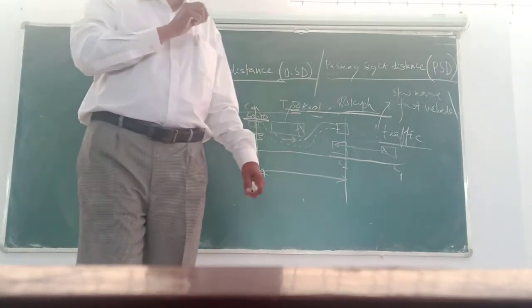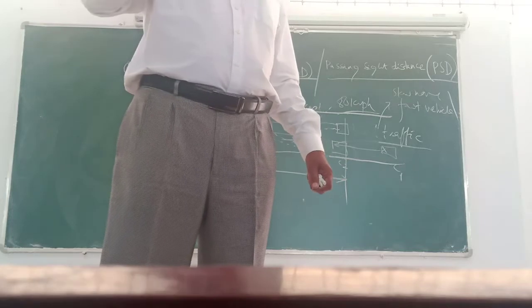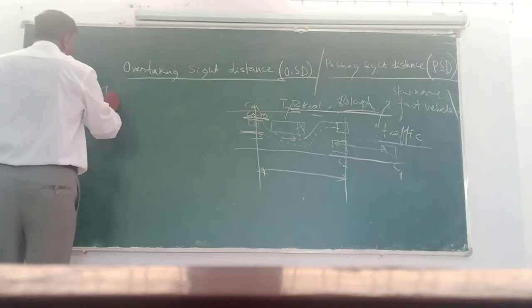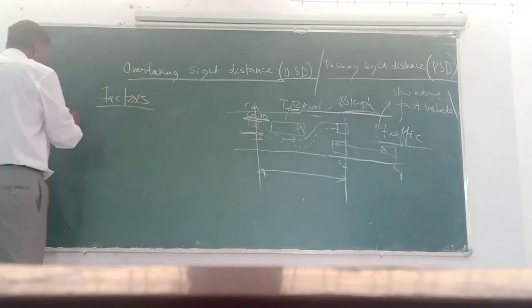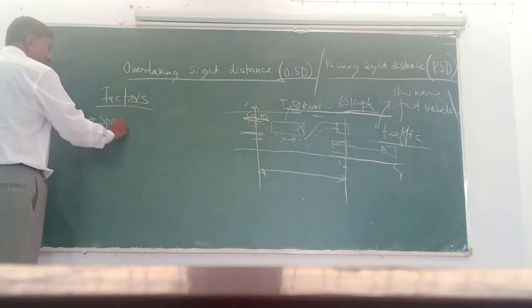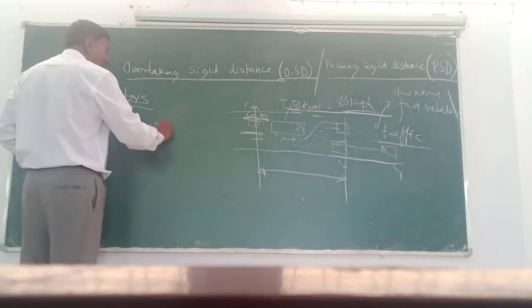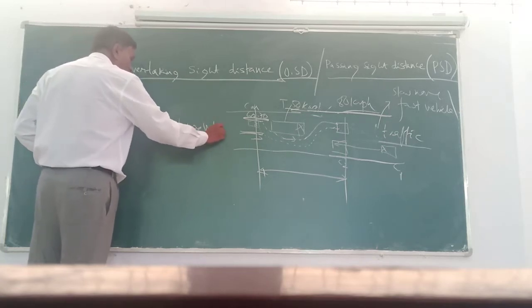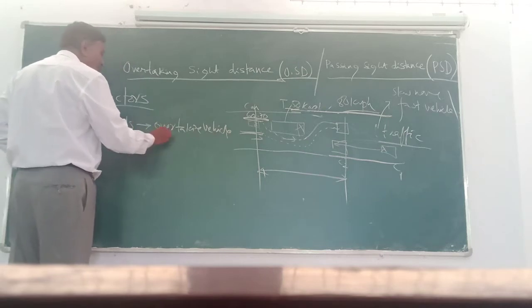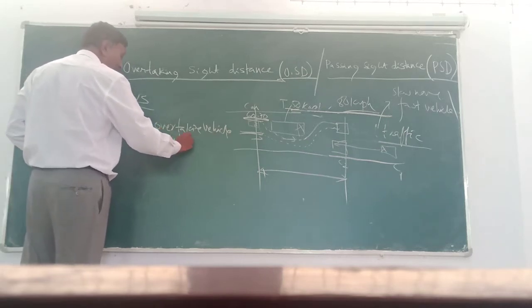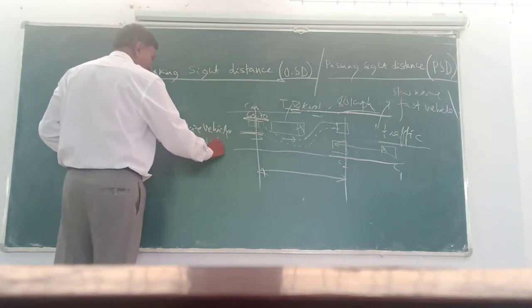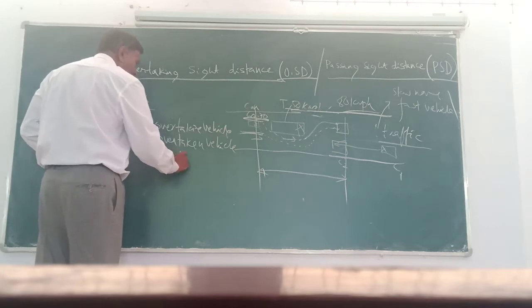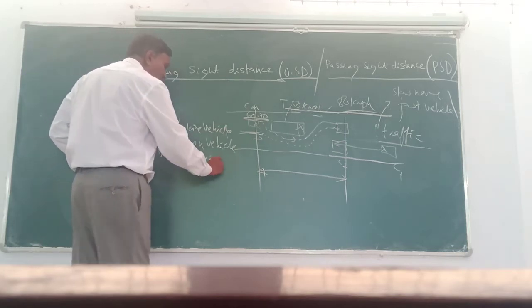What are the different factors it depends on? There are 4 factors which are to be considered in analyzing the overtaking side distance. One is speeds. Speed of the overtaking vehicle, that is the fast moving vehicle. Next, speed of the overtaken vehicle. I'll tell you what the meaning of overtaken is. Next, speed of the vehicle coming from the opposite direction.